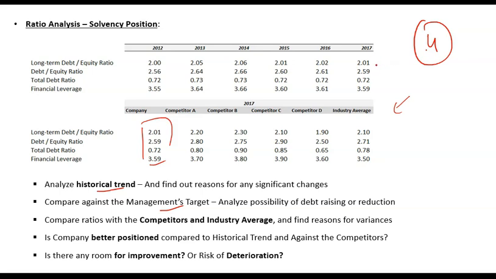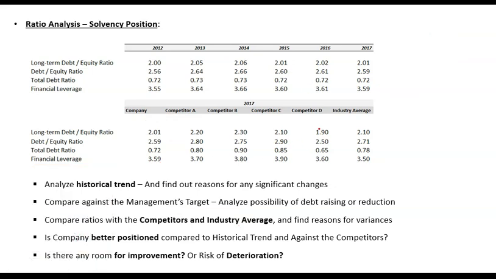And what will it do with that loan? If it does not have any investment opportunity, it will pay it off as dividend. Or if it has an investment opportunity, it will invest in that opportunity. So you need to compare your ratios with management's target as well to find out whether there will be more borrowing or more reduction in future.